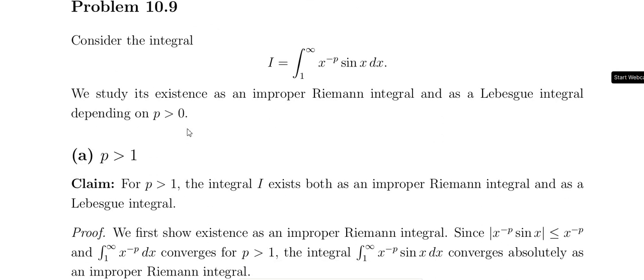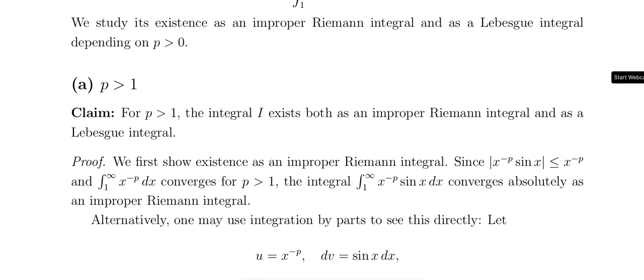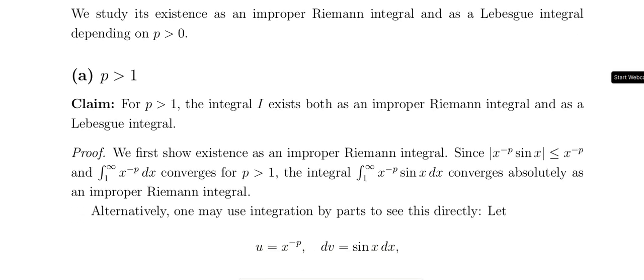Consider the integral from 1 to infinity of x^(-p) sin x dx. So the improper integral's existence, as an improper Riemann integral and as a Lebesgue integral, depends on p greater than 0. That is, if p is greater than 1, the integral exists both as an improper Riemann integral and as a Lebesgue integral. Okay, p is greater than 1 now.